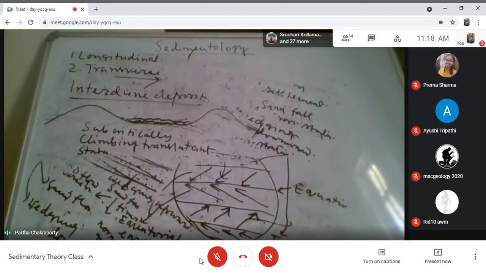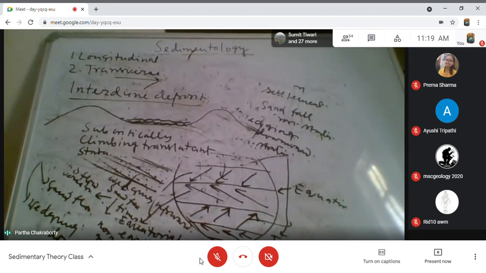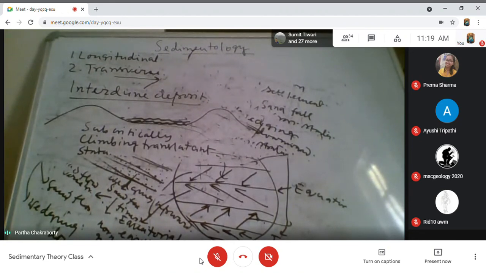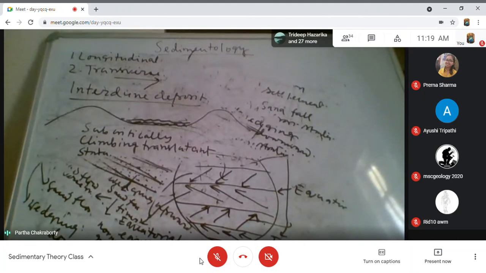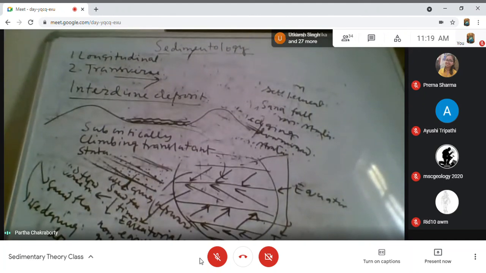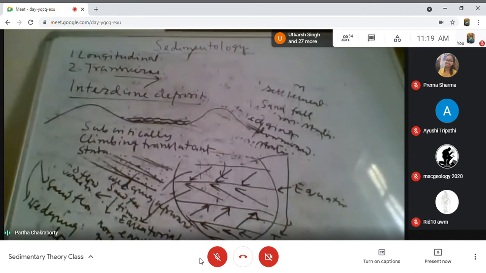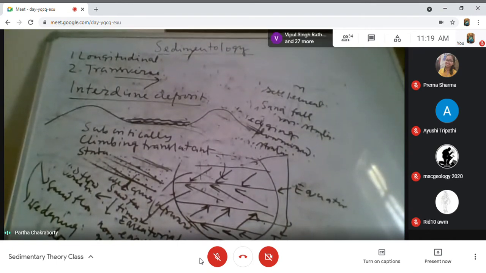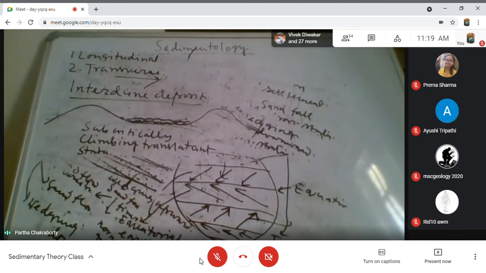I earlier discussed what is subcritical climbing, critical climbing, and supercritical climbing. We all discussed this. Here it is subcritical climbing translatent strata. It is a typical product of interdune ripple migration.